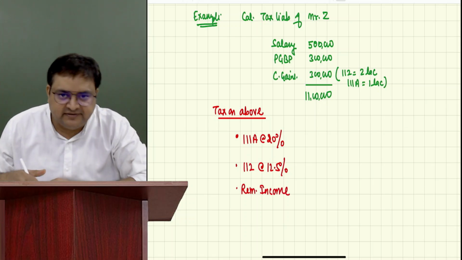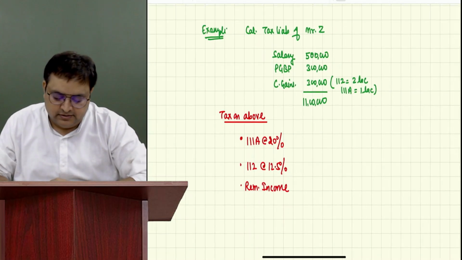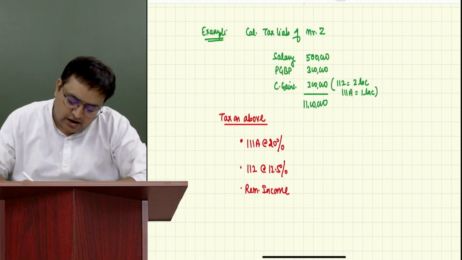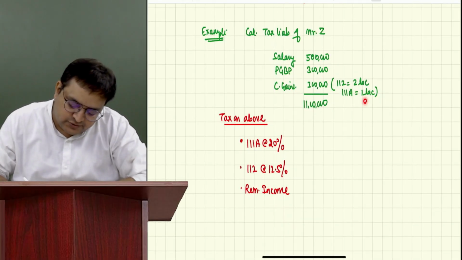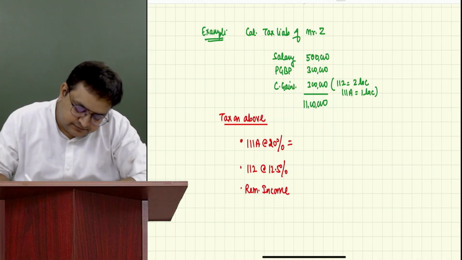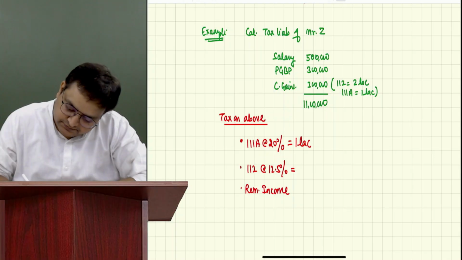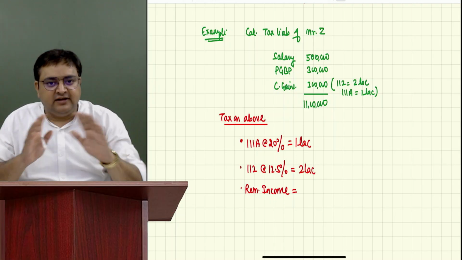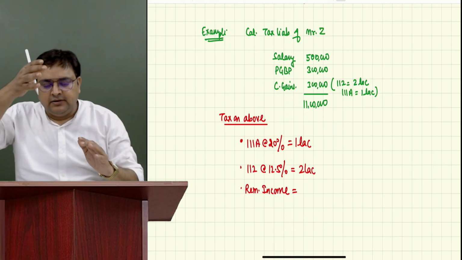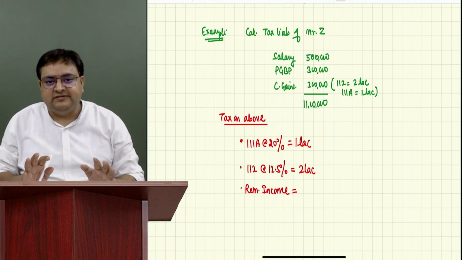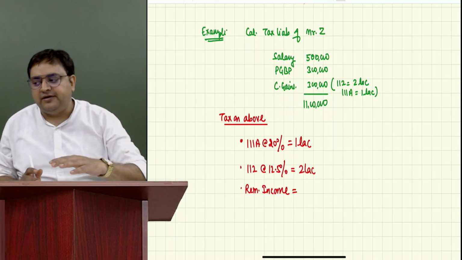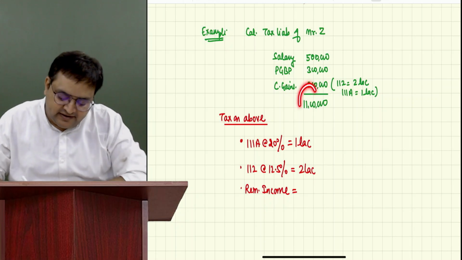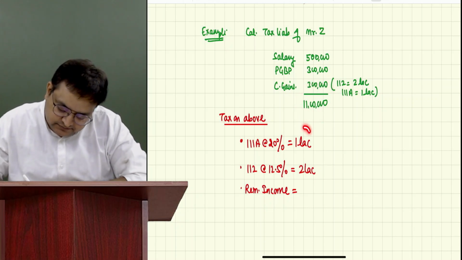Are you all understanding my presentation? All okay with this? Okay. How much is 111A? 1 lakh. How much is 112? 2 lakh. Balancing figure. Same thing, guys. I'm not changing the concept. I'm just changing the pattern of presentation. That's it. So the balancing figure is 11 minus 3, 8 lakh.